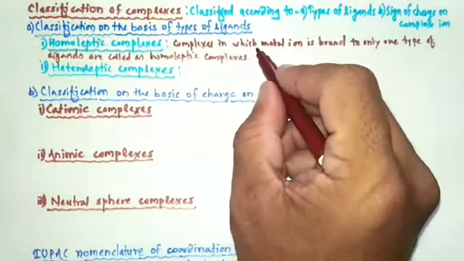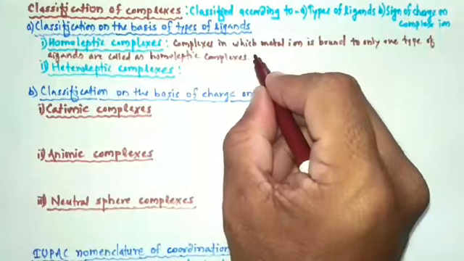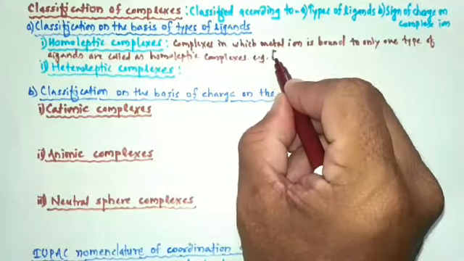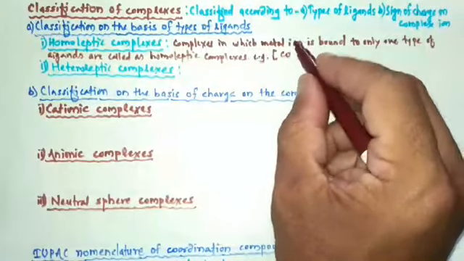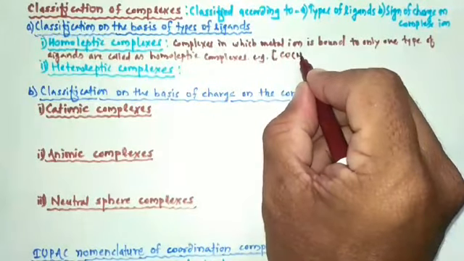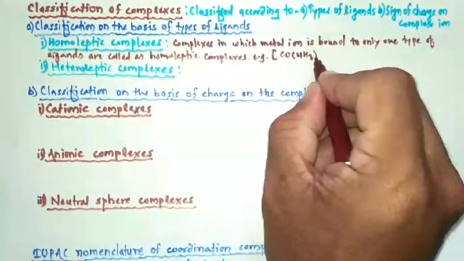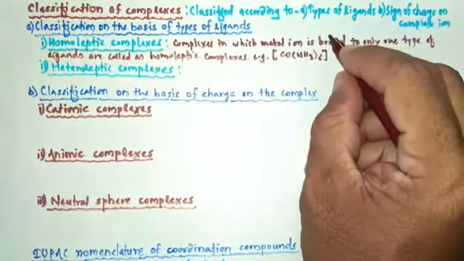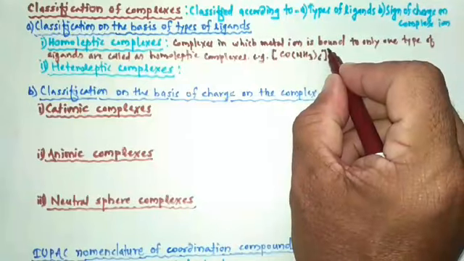So take one example. Consider the complex [Co(NH3)6]3+, having the charge 3 plus.